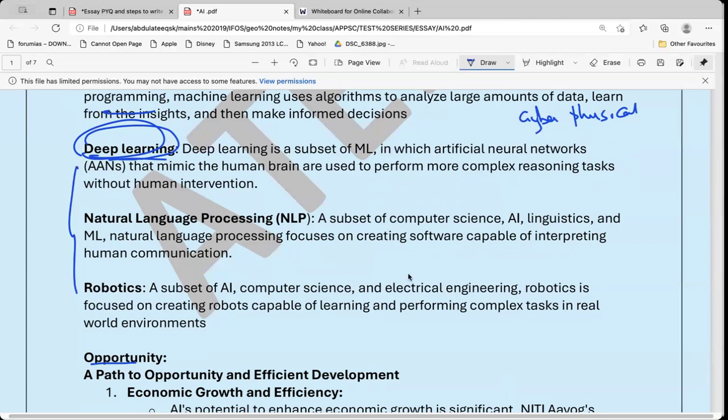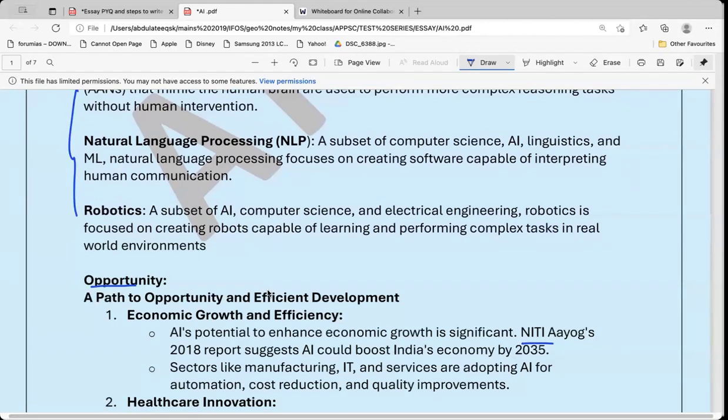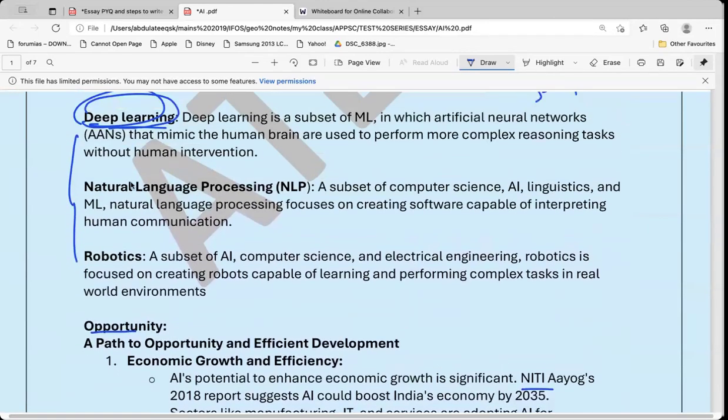But that is called more advanced AI. We have not reached it currently. We are just at this level, trying to work at this level of machine learning. Okay, so this is the concept.